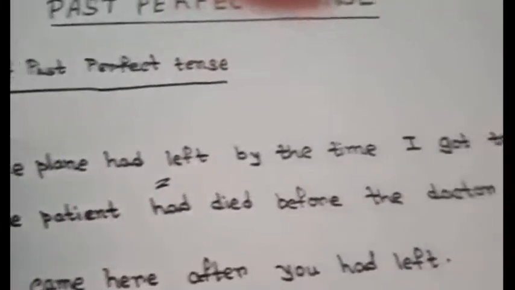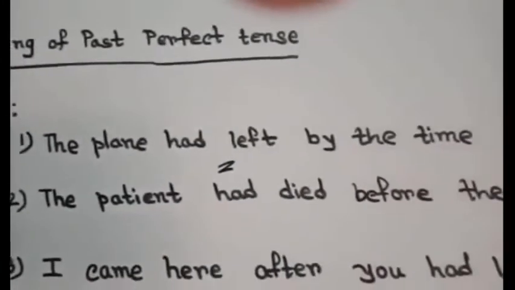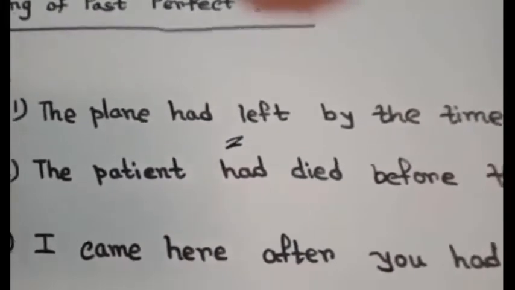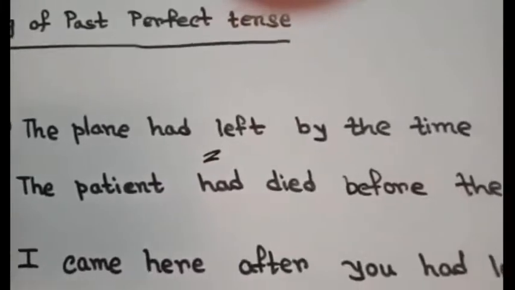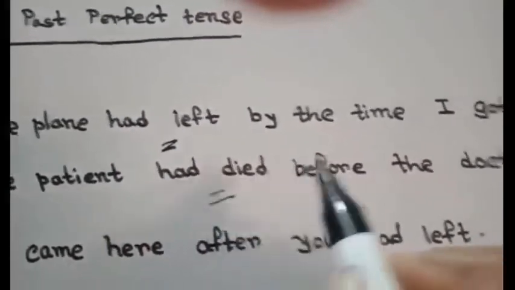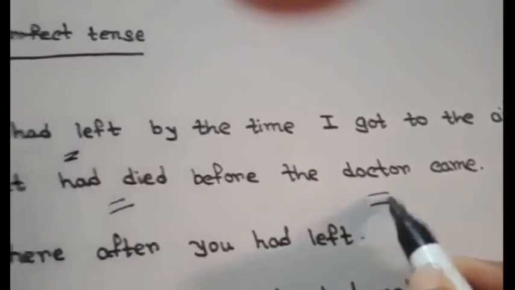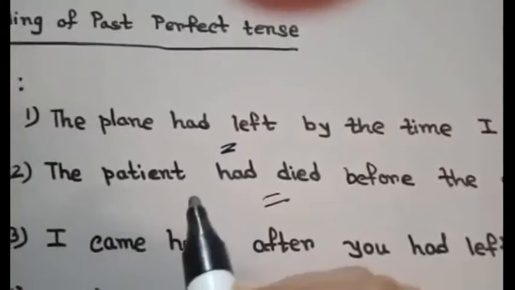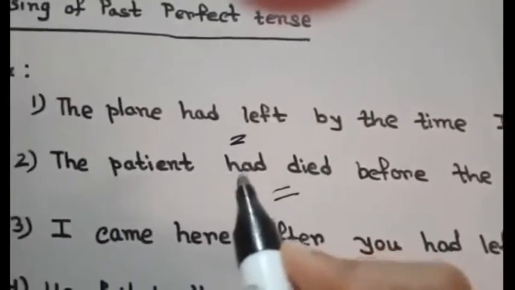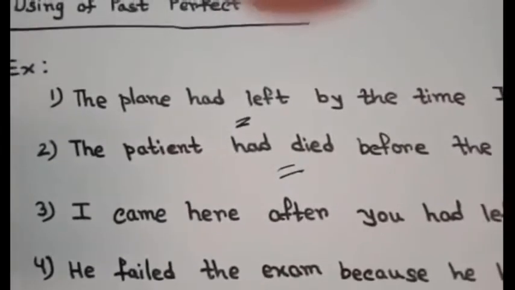The patient had died before the doctor came. Okay. It's very clear to understand here that the patient had died before. So this action happened first in the past and later the doctor came. This is the later past action. And so for the first past action here I use past perfect tense. Clear? Now see the next example.